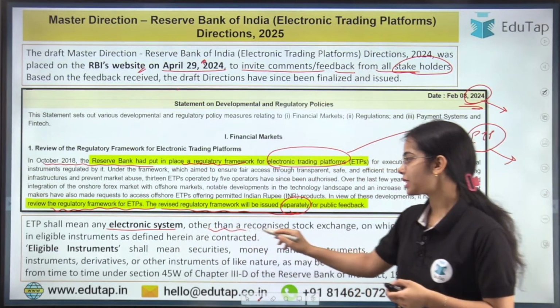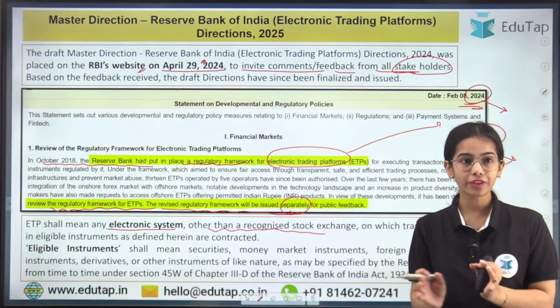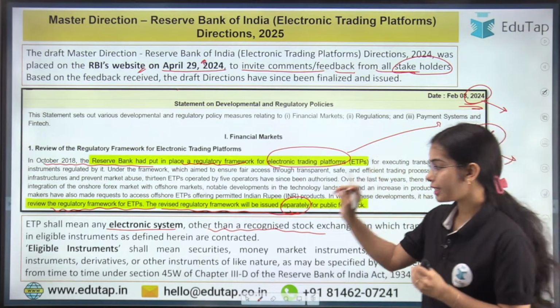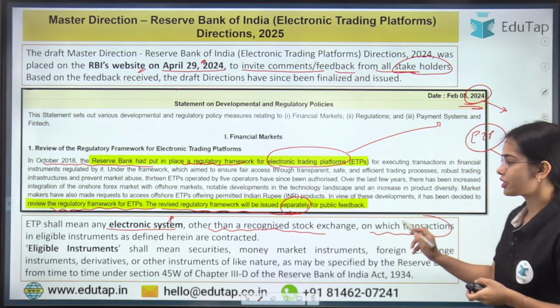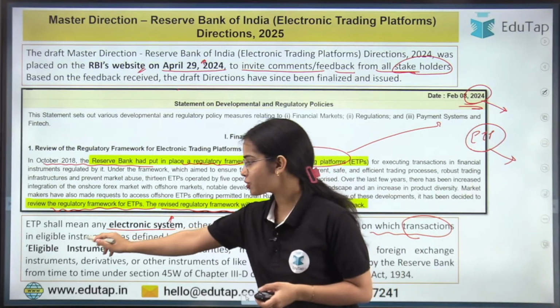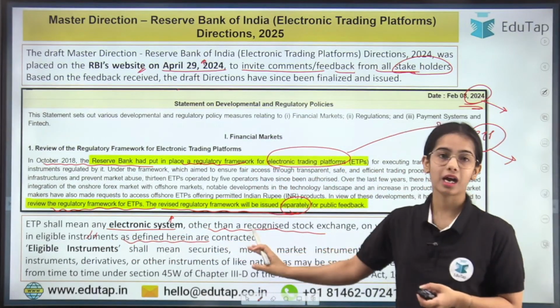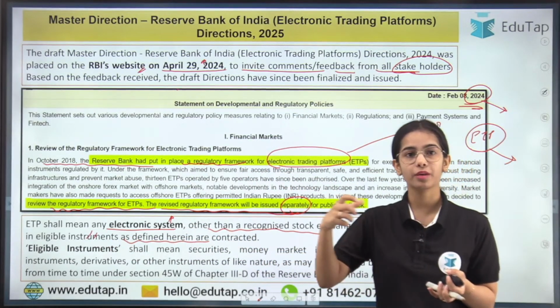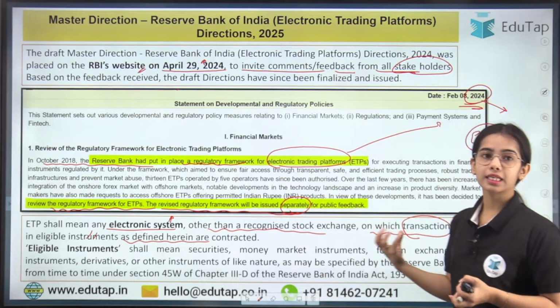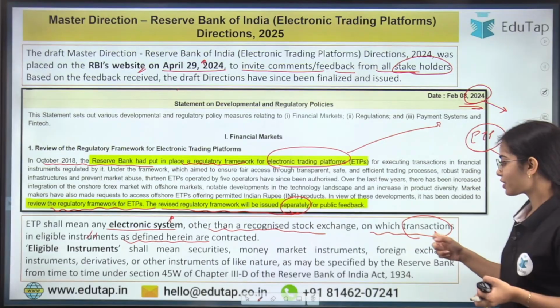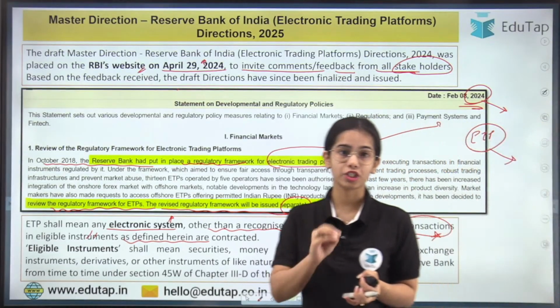So this is the basic idea: an electronic trading platform shall mean any electronic system other than the recognized stock exchange, on which the transactions in eligible instruments as defined herein are contracted. So electronic trading platforms are the electronic platforms, other than the recognized stock exchange, on which transactions can happen on the eligible instruments.